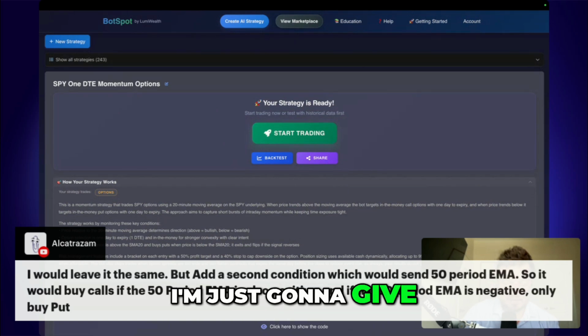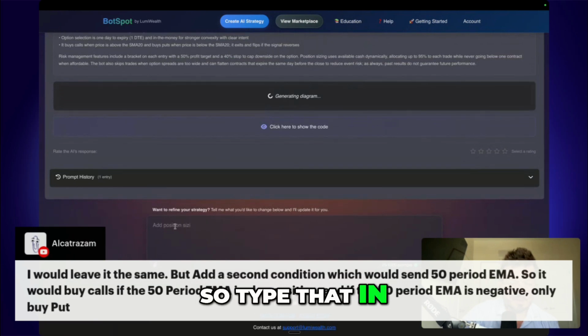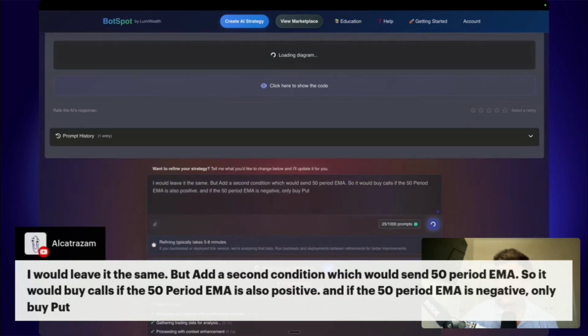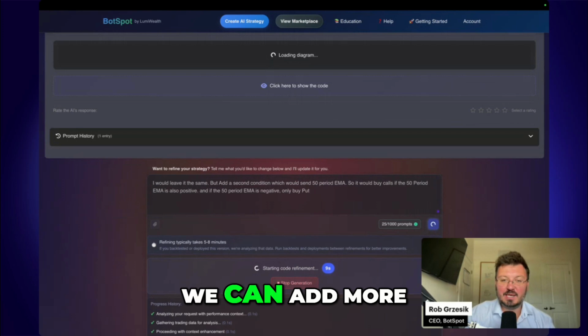I'm just going to give the AI verbatim what you said. So we'll type that in. Boom. AI, do your magic. You ran out of characters. If you want to keep typing, we can add more if you'd like.